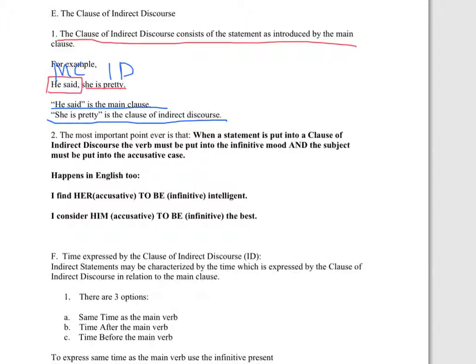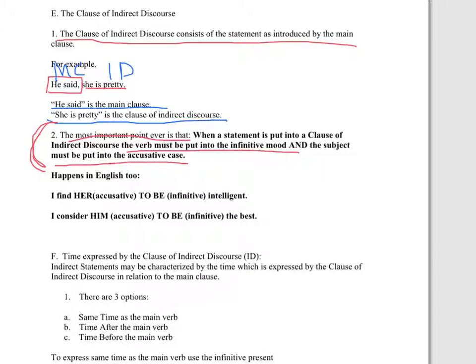The most important point, the most difficult point about indirect discourse is that when a statement is put into a clause of indirect discourse or indirect statement, the verb must be put into the infinitive mood and the subject must be put into the accusative case. We've already gone over this, but now you're going over it again for review and in greater detail.